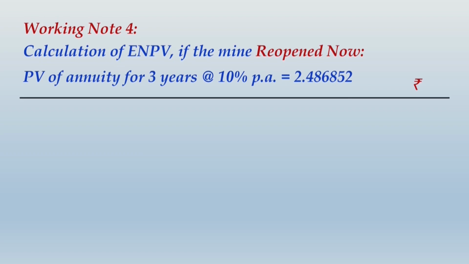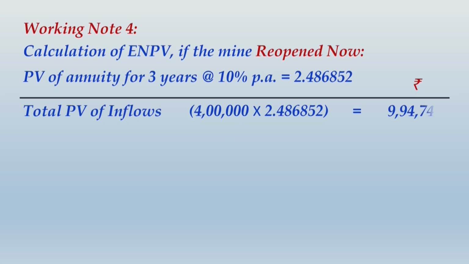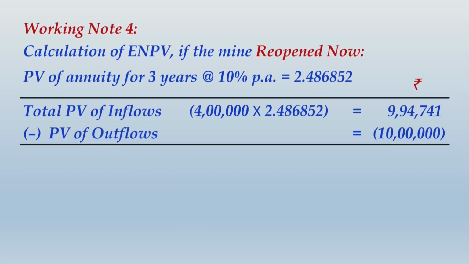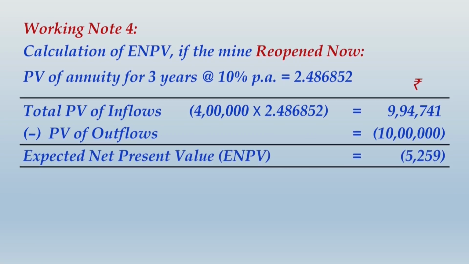PV of annuity for 3 years at 10% per annum is 2.486852. Because the cash flows are uniform, you can apply the annuity factor. Now the present value of inflow comes to 9,94,741, but to reopen the mine, the initial investment will be 10 lakhs. In other words, the present value of outflow is 10 lakhs. So the expected NPV is coming to a negative amount of 5,259. So please write up this calculation and then I take you ahead.